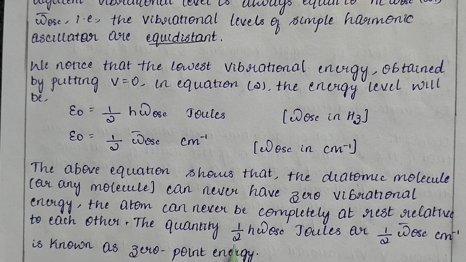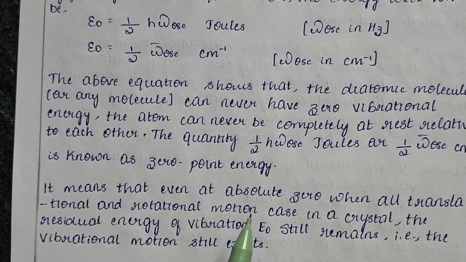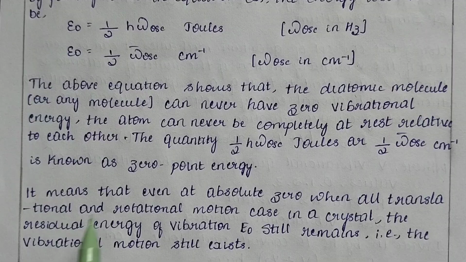The quantity 1 by 2 h omega oscillation joules, or 1 by 2 omega dash oscillation in terms of centimeter inverse, is known as the zero point energy. So what does this zero point energy actually mean? It means that even at absolute zero, when all the translational and rotational motion ceases in a crystal, the residual vibrational energy E naught still remains. That is, the vibrational motion still exists.